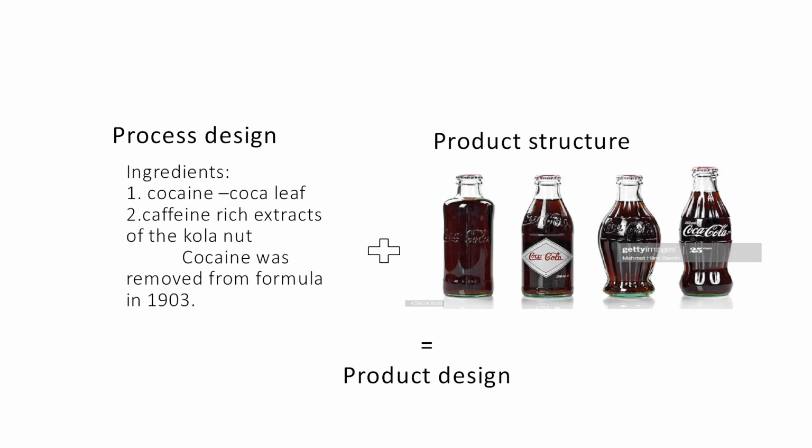To attract the customers with the shape and appearance of the product, the manufacturer has changed the bottle of the Coca-Cola. Initially, they used to use this type of bottles. To attract the customers, they have changed the shape of the bottle. Now we are using this type of bottle. Both the process design and the product structure make the product design.